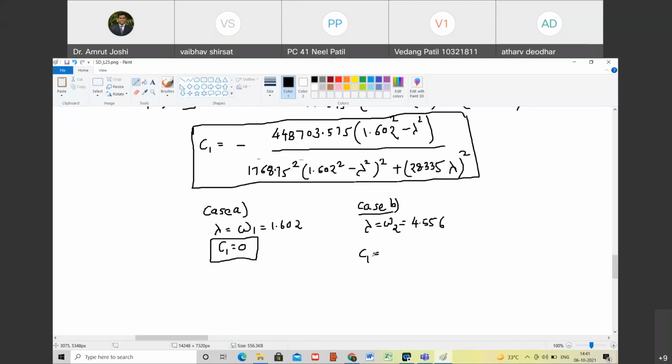This entire thing divided by 1768.75 square, into 1.602 square minus 4.556 square. Plus 28.5 square into 4.556 square.